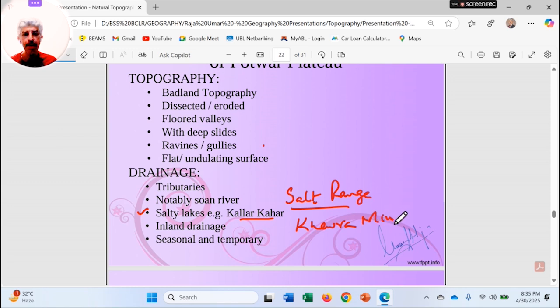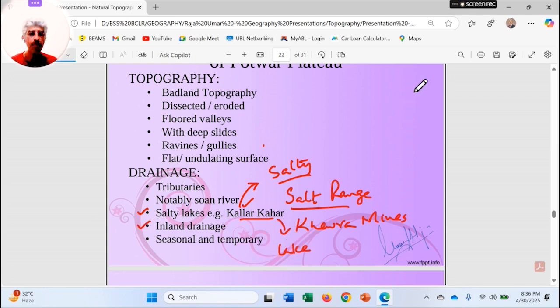It means that naturally there is a larger quantity of salts in those mountains. Because of that, whatever lake is made over there is known as Kallar Kahar. Kallar means salty in the local language, right? And Kahar means lake. So salty lake is the meaning of this word.